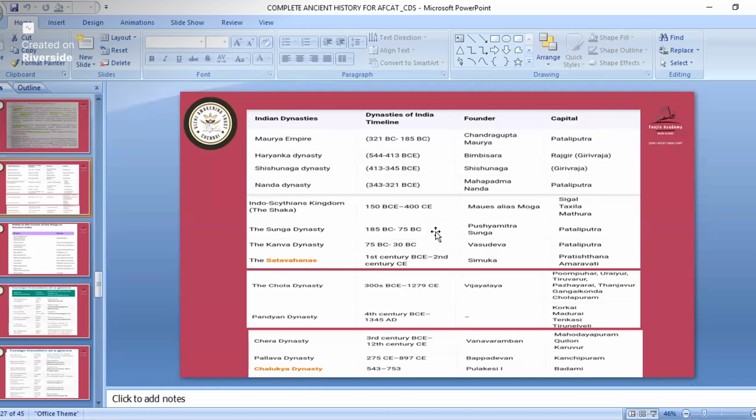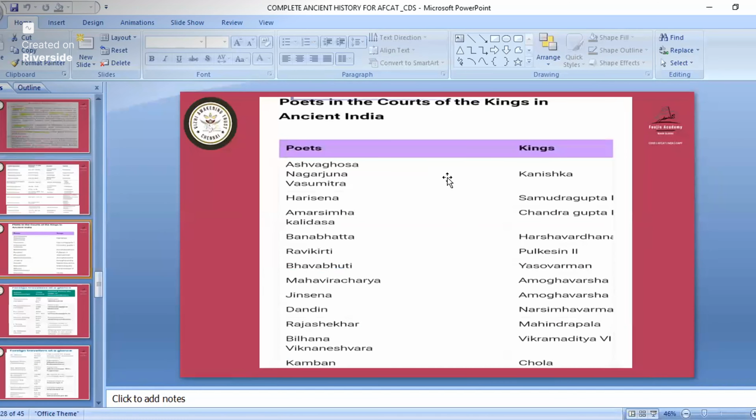No need to remember all the exact timelines, but you must remember the order, ascending or descending. You must remember which kingdom was at which time. Like first was Maurya, then Haryanka or Shishunaga, then Nanda. So remember like that. Now see about books and authors and poets, and founders.